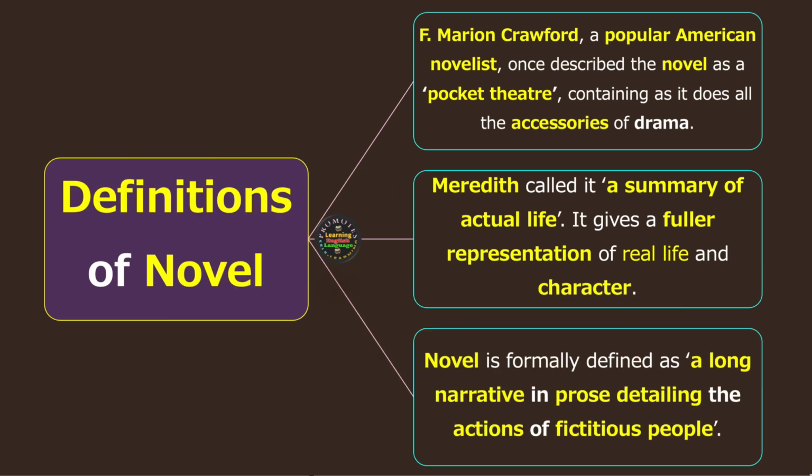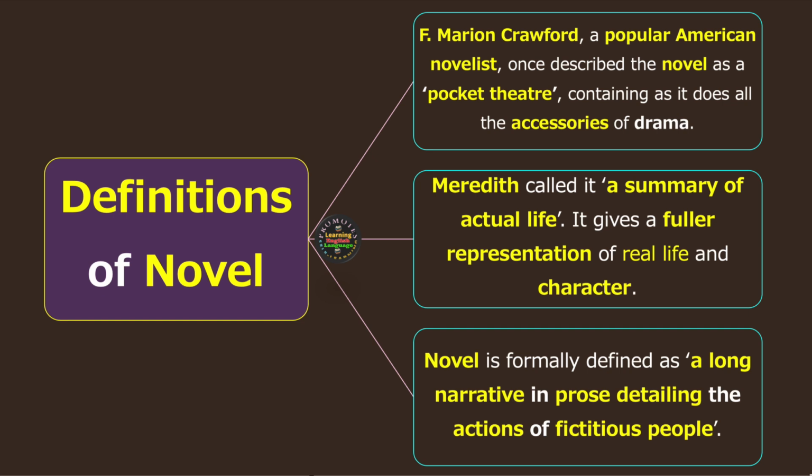However, in general, novel is formally defined as a long narrative. Long narrative means to tell a story. So in novel, what do we do? We tell a story, but the form of telling the story is very long, not short. We continue. In prose, detailing the actions of fictitious people. And novel is a form of prose art, not poetic art. So novel is a type of long narrative.